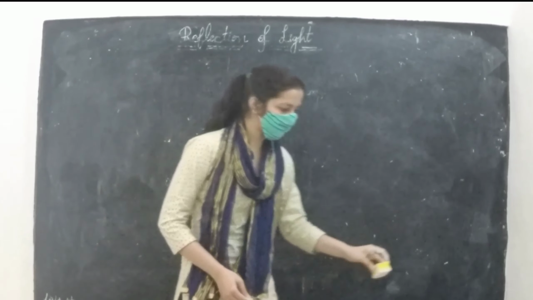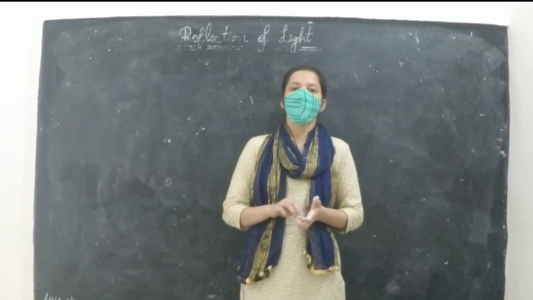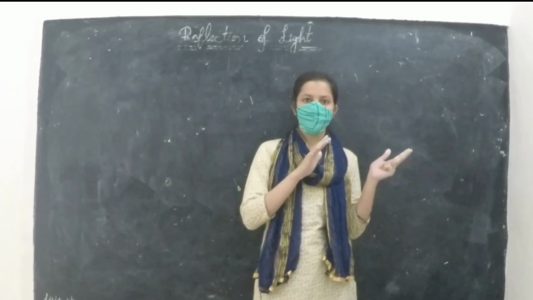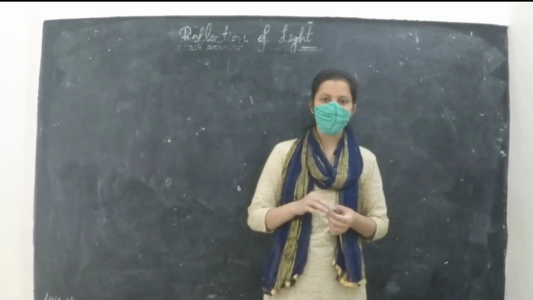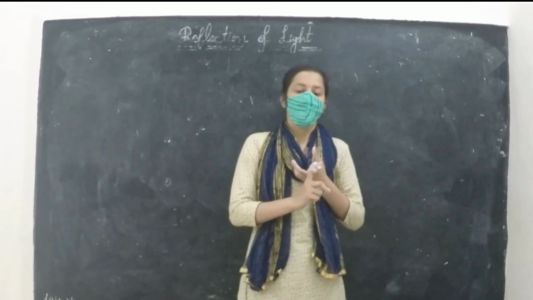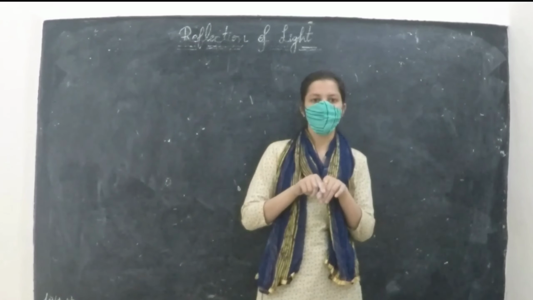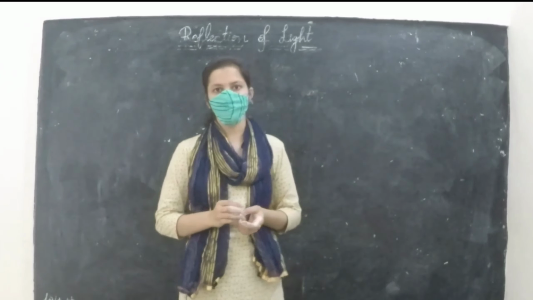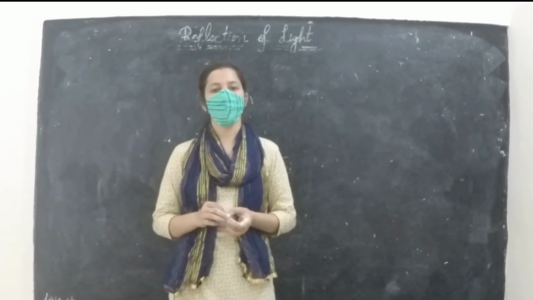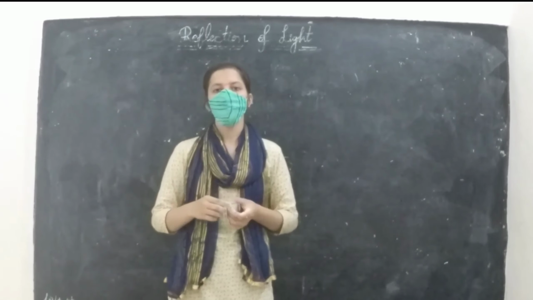Now we will see some uses of these mirrors. The first is the concave mirror. In the case of the concave mirror, we use this mirror in torches, and it is also used in the headlights of vehicles, and as a shaving mirror. This mirror is also used by dentists to see a magnified view of the patient's mouth.